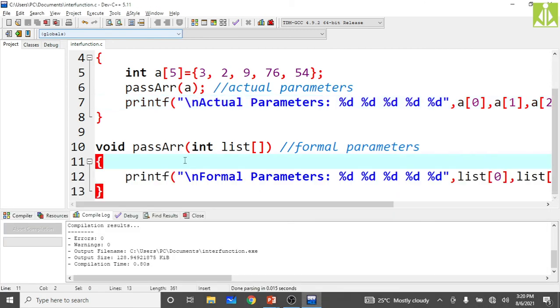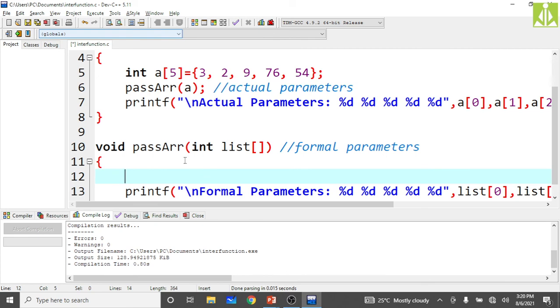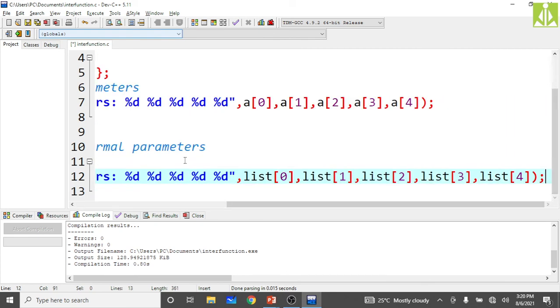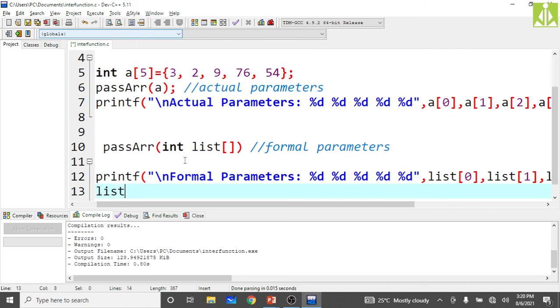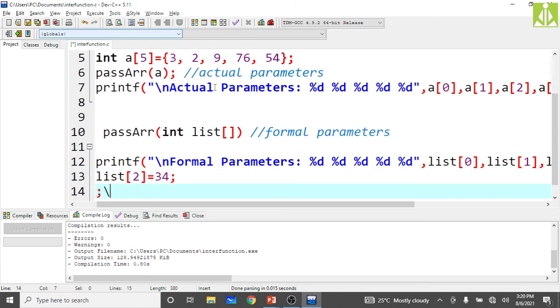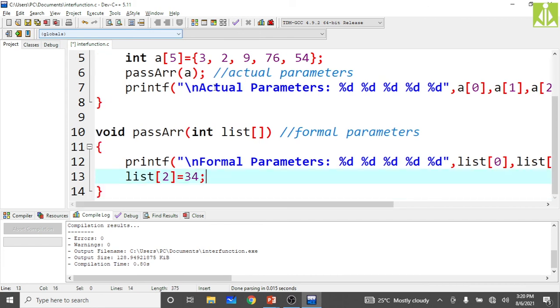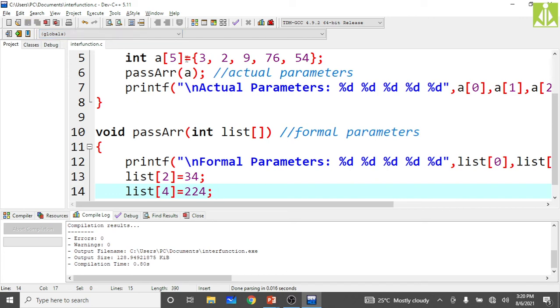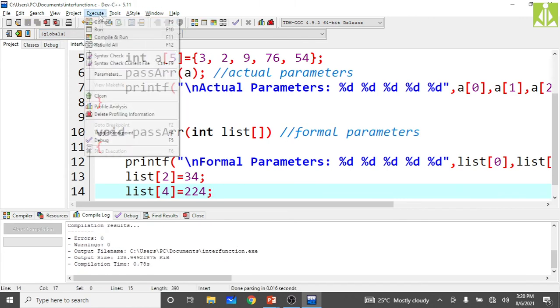Now do some changes to any two elements inside formal parameters. That is, list of 2 I am modifying. List of 2 in the sense this 9, in the actual parameter 9 will get modified. Equals to some 34, I am saying. Then list of 3 or list of 4, let us say. List of 4 I am modifying, that is 54 will get modified, and in place of that we will get 224, like this. Okay, save it. Now compile it. Compilation successful. Now run it.